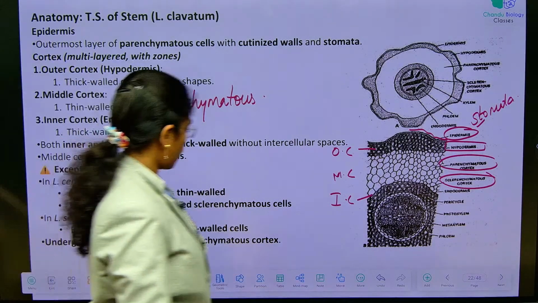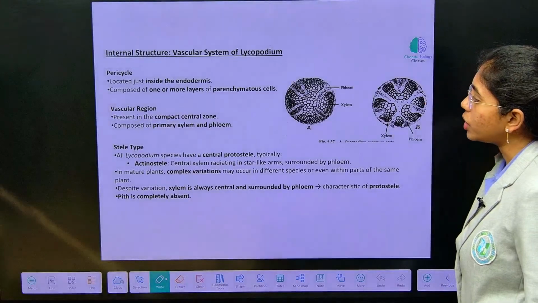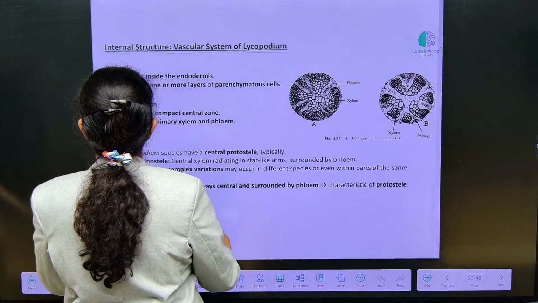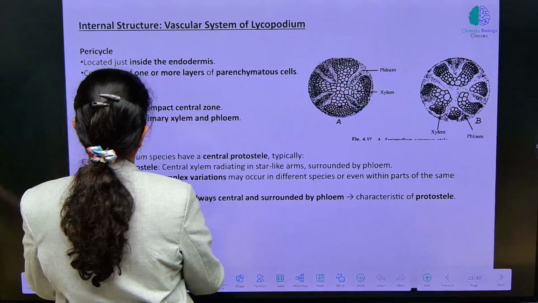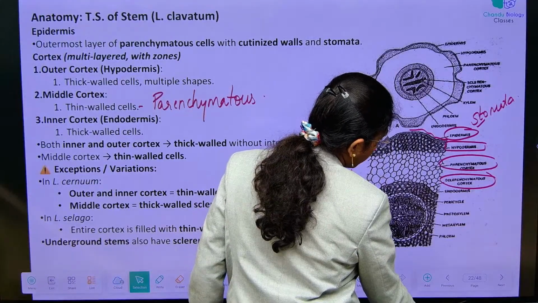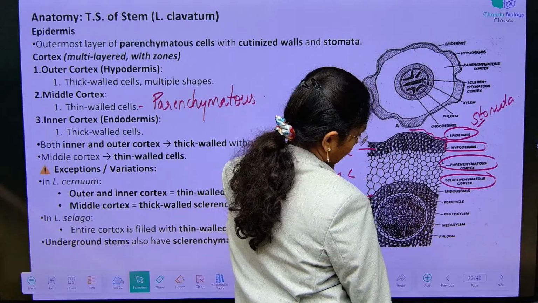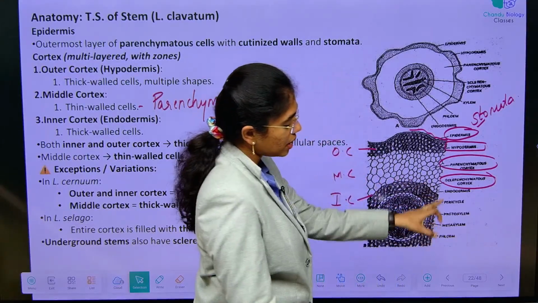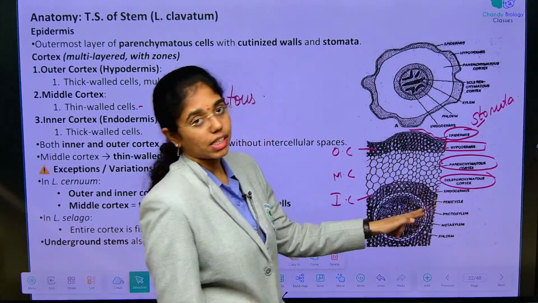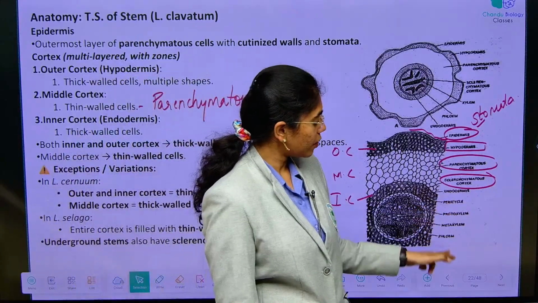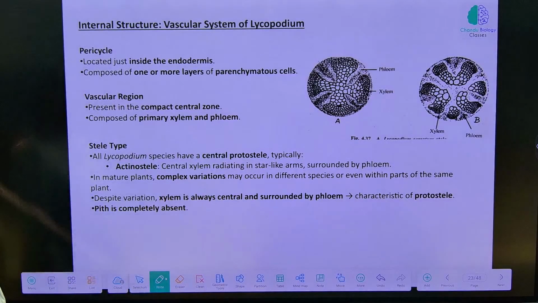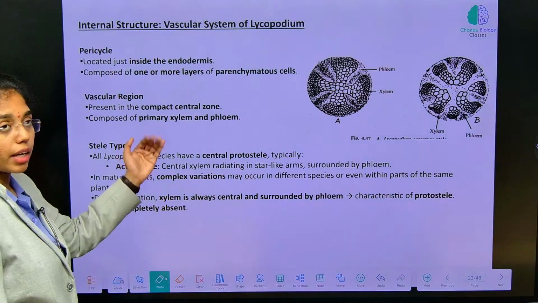Next, comparison between different species is not required for you. Pericycle. Endodermis will mark the last layer of the extrastellar region, and from pericycle, this marks what? Stellar region. Above pericycle till endodermis it is extrastellar region. From pericycle it will be stellar region. Pericycle, protoxylem, metaxylem and pith are present, you see. Pericycle is located just inner to the endodermis.